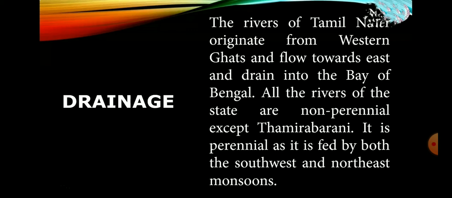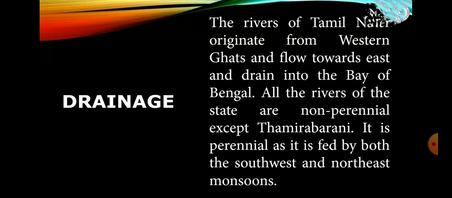After Kallanai, the river breaks into a large number of distributaries and forms a network all over the delta. The network of distributaries within the delta of Kaveri is called the Garden of Southern India. It merges into the Bay of Bengal to the south of Kadalur.